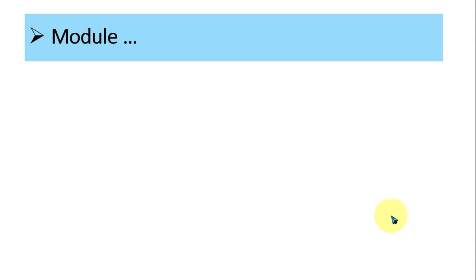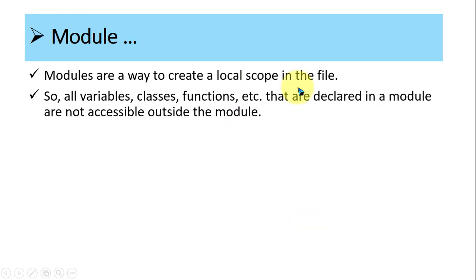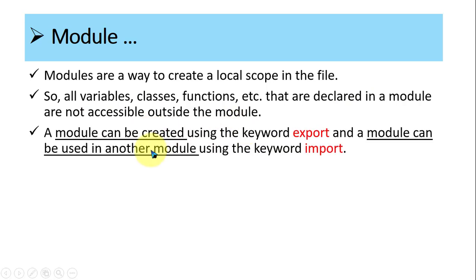Okay, so let's see what a module is. Modules are a way to create a local scope in the file, so all variables, classes, functions, etc. that are declared in a specific module are not accessible directly outside the module. A module can be created using the keyword export, and a module can be used in another module using the keyword import. First we have to create a module and then we have to use that module.